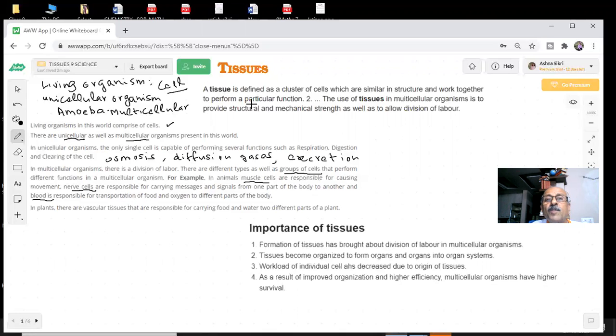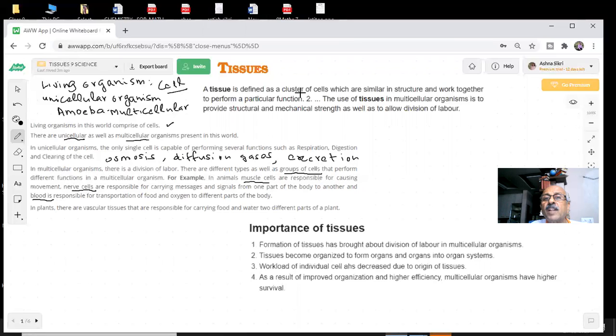So further, we are saying now there are tissues. He will ask you a question straight away in the exam. Keep on making your notes because they are very important. You have notes, you have colored pens with you all the time, students. With the different colors, you make your notes so beautiful, and important points you put with a red mark, green mark, or different colors. What we are saying is, tissue is defined as a cluster of cells.